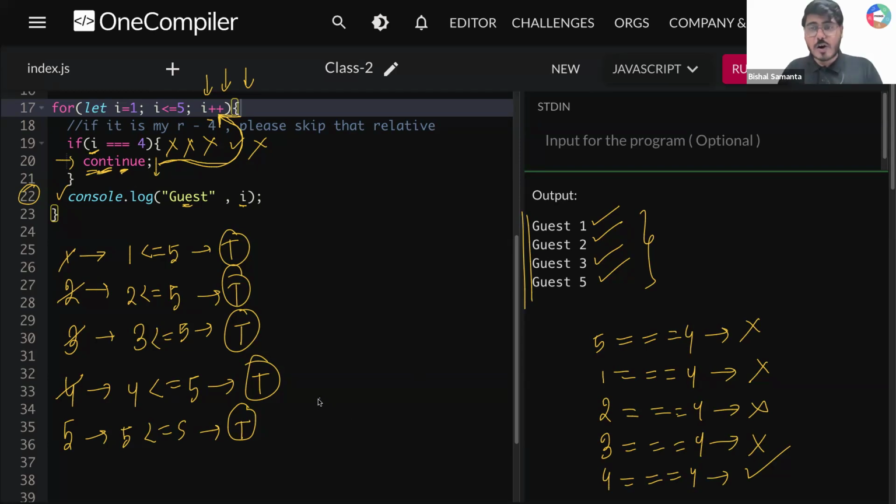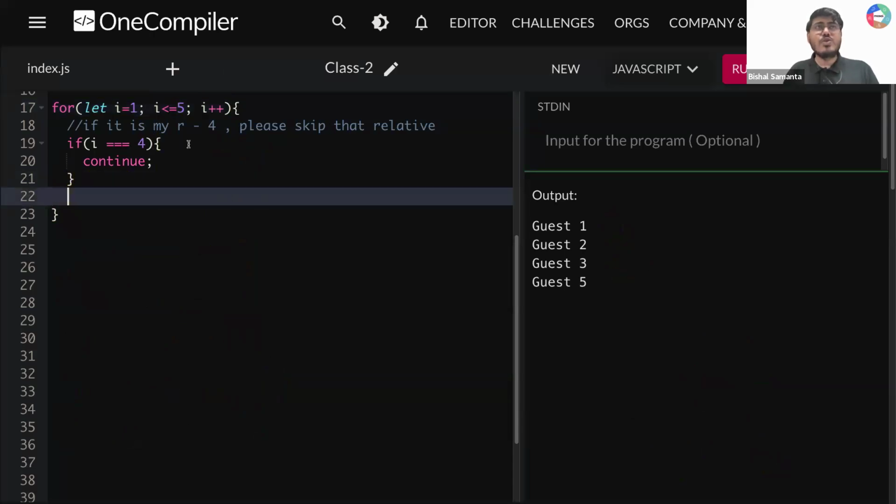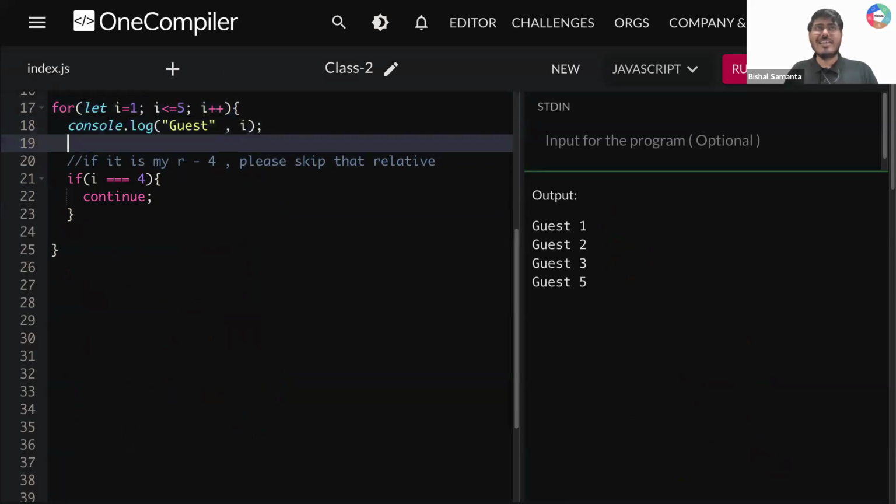Does that work for all of you? One very good question by Abhishek. Abhishek is asking, sir, what if I write this console.log before checking? Now tell me guys one thing. If I write console.log before checking, it will first print, then it will check. So when this continue comes, continue will simply increase the I value. But before that, it has already printed this, right? That is why if you solve it this way, you can see 1, 2, 3, 4, 5. It is not able to skip.